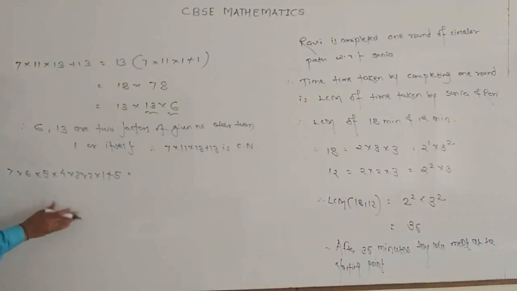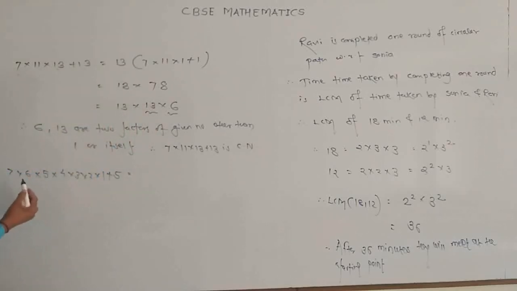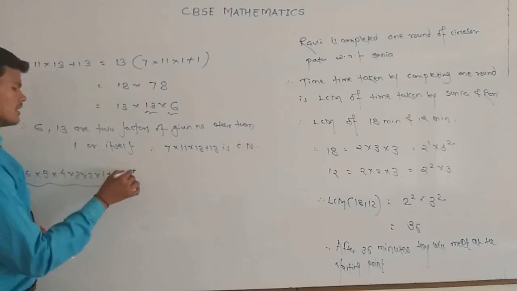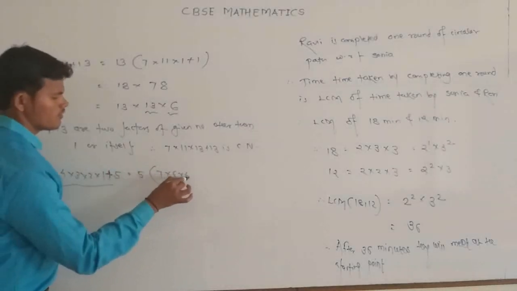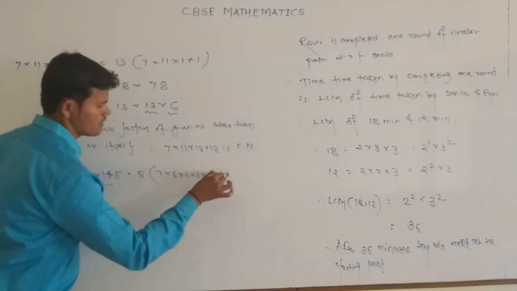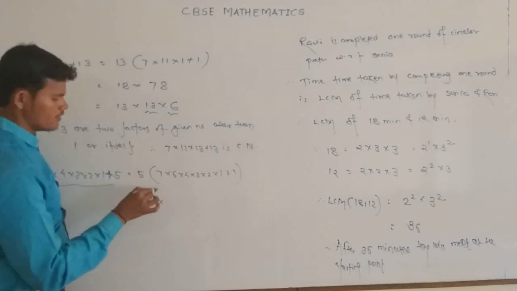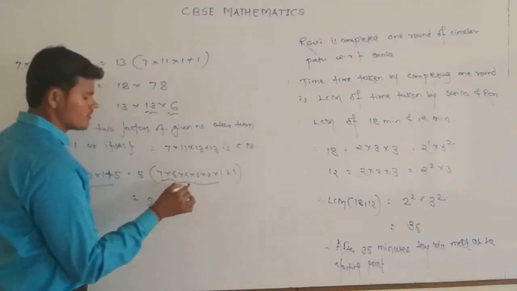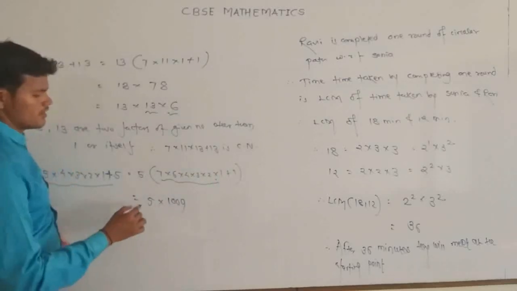Composite numbers means the prime factorization involves factors other than 1 or itself. So for the given number, 6 and 13 are the two factors other than 1 or itself. And for the other number, 7 into 6 into 5 into 4 into 3 into 2 into 1 plus 5, from both the terms we get 5 as common, and we get 5 into (7 into 6 into 4 into 3 into 2 into 1 plus 1). After multiplying we get 1008 plus 1, that is 1009.